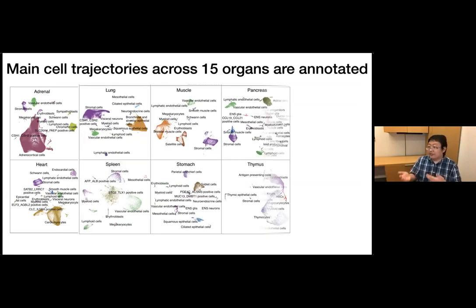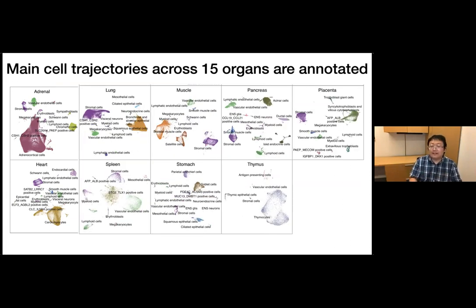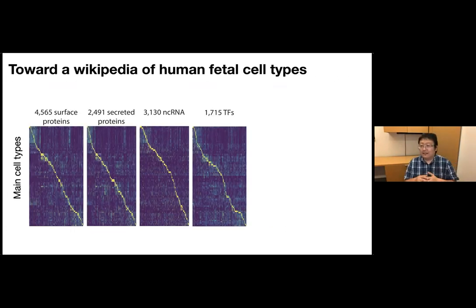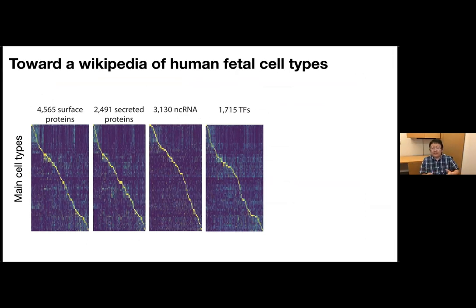So we can also use this to characterize some cell states that were not characterized in previous studies, and also validate this by immunostaining data. So what can we learn from this data set? In this study, we characterize the cell population across many different tissues so that we can systematically compare the main cell types.